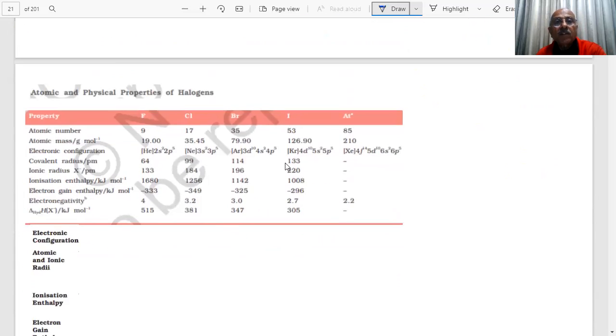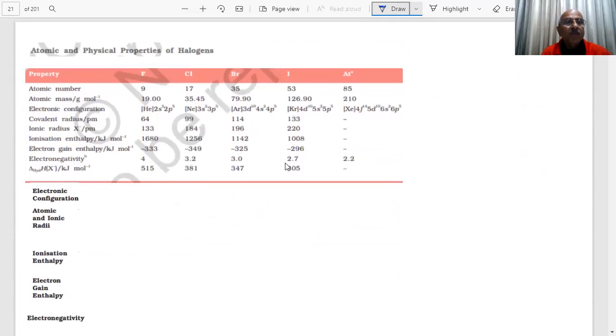Now, always we are studying some of the atomic and physical properties. Students, halogens, when I write the elements, what elements do you have? Fluorine, chlorine, bromine, iodine, astatine. I am putting a star. Why did I put a star on astatine, students? What is the meaning of that? When I put a star, that means it is radioactive. It is a radioactive element.